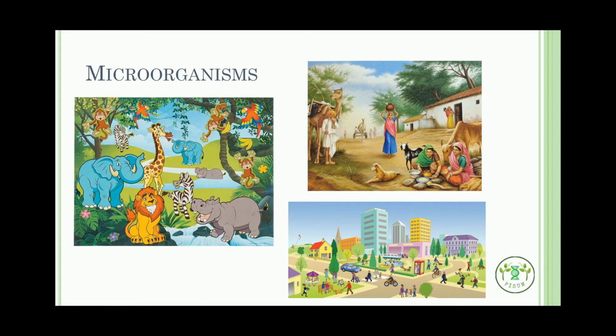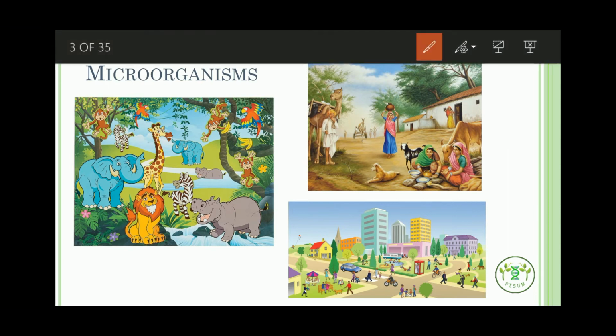So can you see these pictures on your screen, and do you think you can see all the organisms here? There is a picture of a zoo, there is a picture of a village, there is a picture of a city. So do you think you can see all the organisms, like you can see an elephant, a lion, a human being, a dog, a tree, you can see many organisms. So do you think that you can see all the organisms in these pictures? So the answer is no. You cannot see all the organisms in these pictures. All the organisms are not visible.